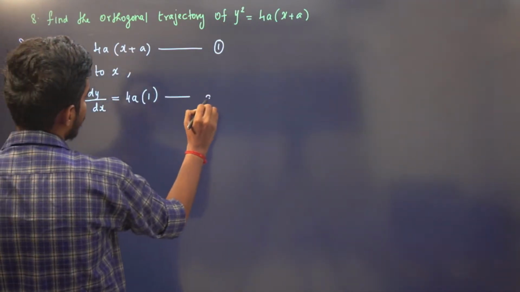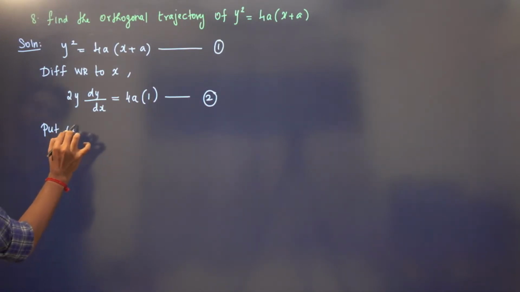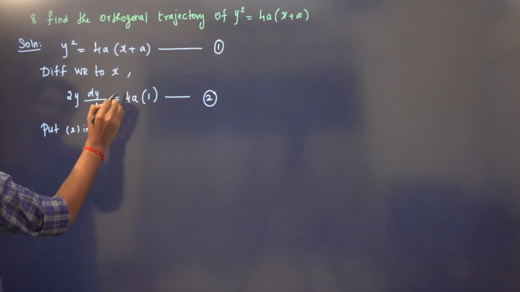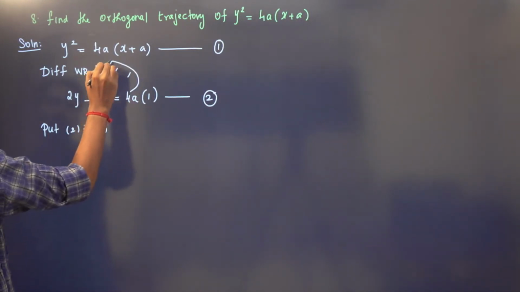We need to eliminate the parameter, so put 2 in 1. That is, in place of 4a, we substitute 2y dy by dx.